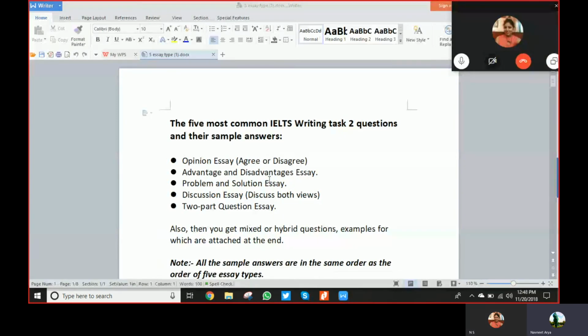If you can just read them loudly. The 5 most common IELTS writing task 2 questions and their sample answers: opinion essay, agree or disagree, advantage and disadvantage essay, problem and solution essay, discussion essay, discuss both views, two-part question essay. Okay? So these are the 5 varieties.